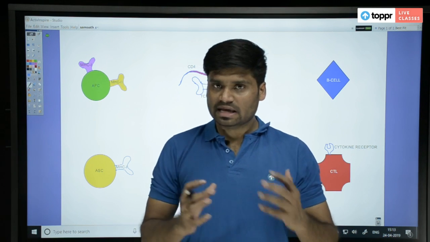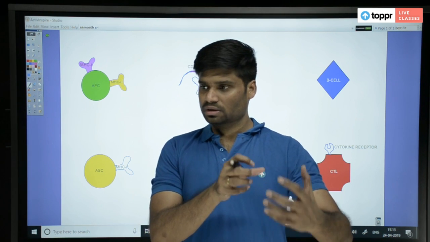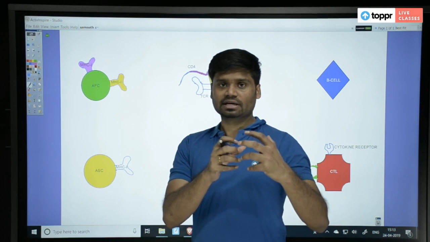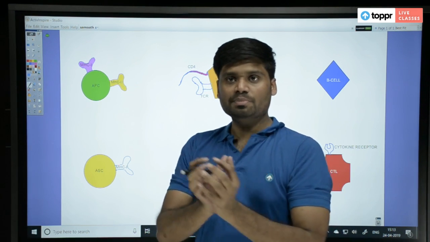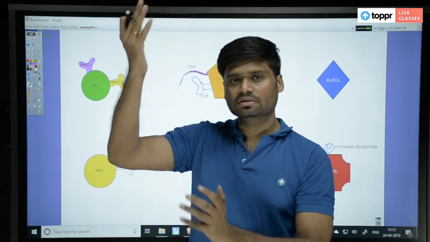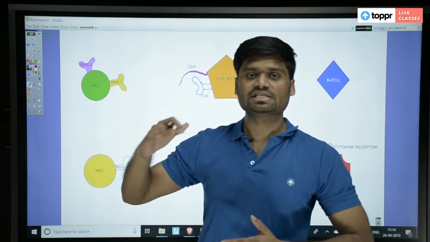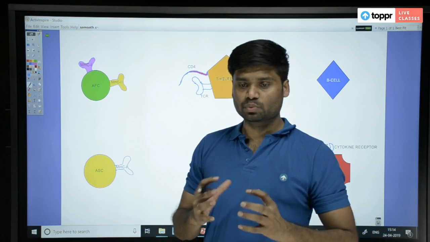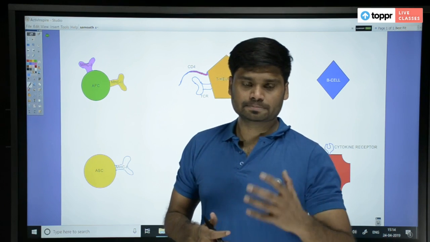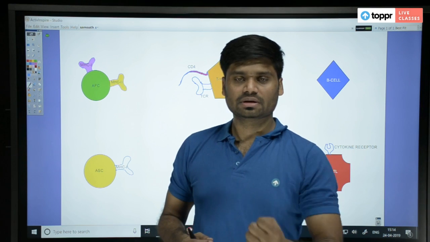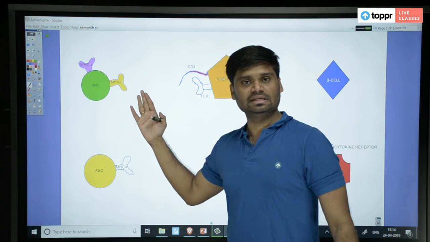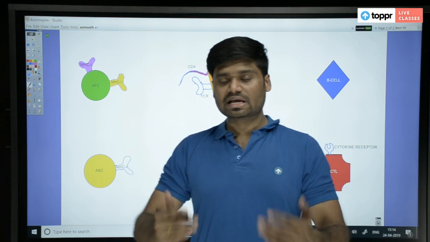They can get hold of this foreign body and present it to another set of cells. We will see those cells later, but right now the initial cells which come in contact with the foreign antigen are called antigen presenting cells, APC. Understood?